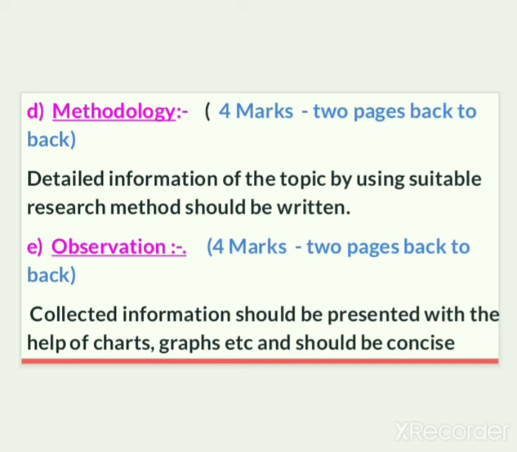Now the fifth point is observations. Observations are for 4 marks, and here you can write 2 pages back to back. In observations, collected information should be presented with the help of charts, graphs, etc. And observations should be concise. Here you can also represent the information in tabular form. You can use flowcharts also to represent the information. So this is how you have to write your observations.